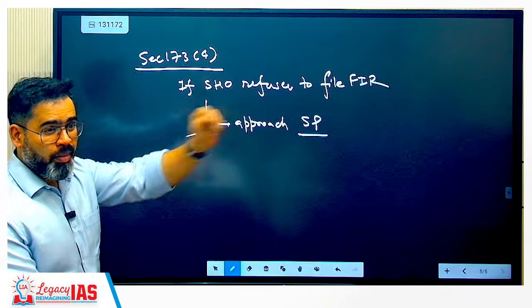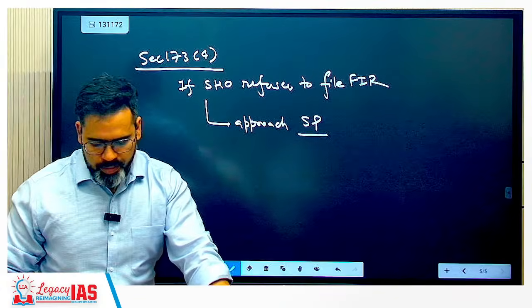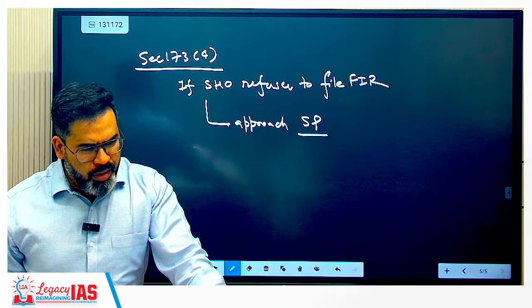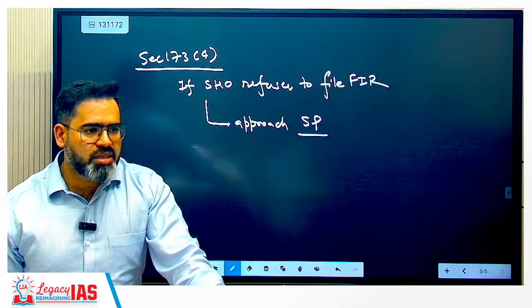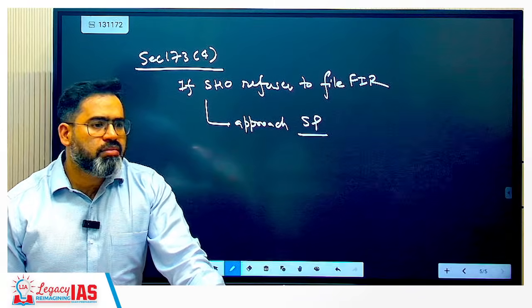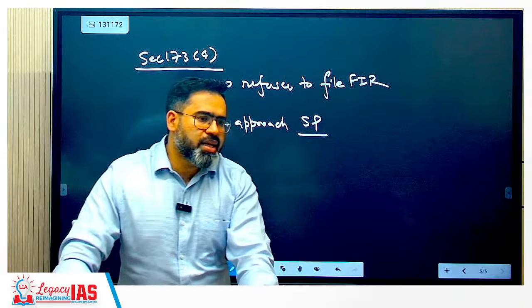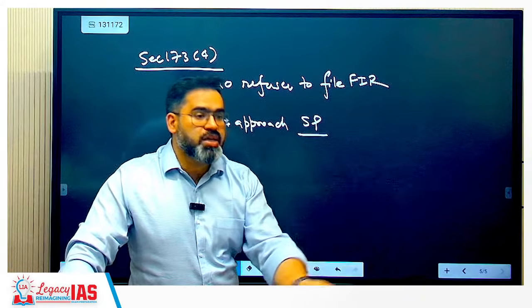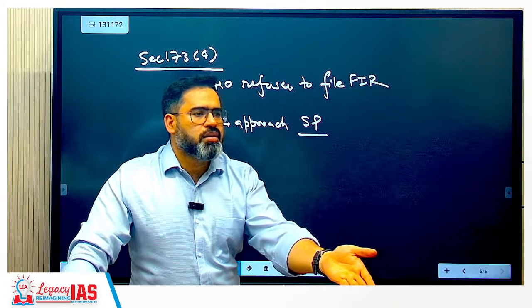What if the offense is committed by the police officer himself? Then can the informant directly go to the SP? First you have to go to the police station only, even if that person is the one who has committed the crime. See, the thing is, if an SHO is available, you go there. If the SHO is not there, then only otherwise. Even if the same SHO has done the crime, at that time you have to try there first.